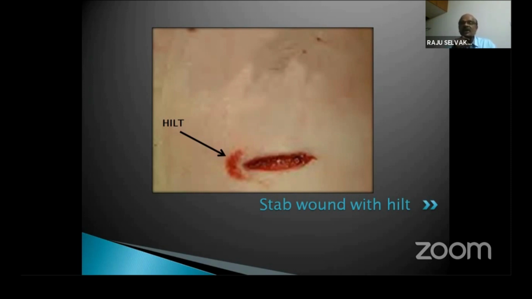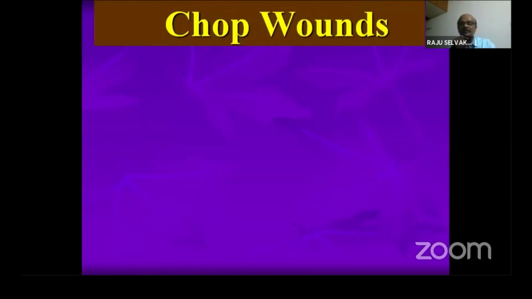The same thing you can see in a firearm injury. If there is a contact shot, you may see the weapon touching the body surface. Here there is a hilt on the weapon, so that has blocked its further entry. That causes an impression over the body. This is a stab wound with a hilt.